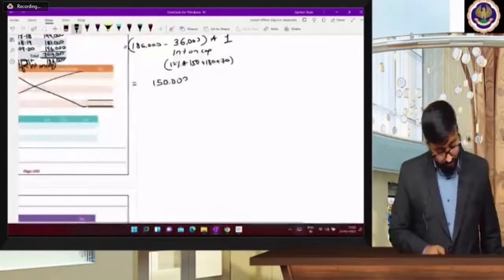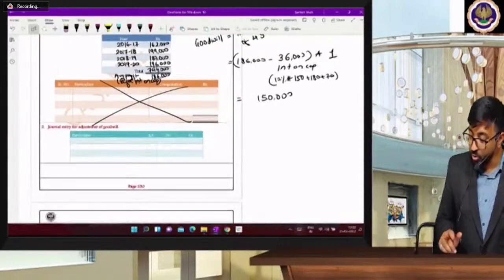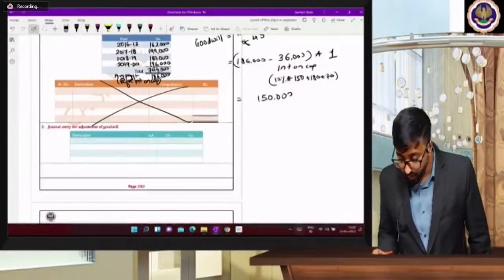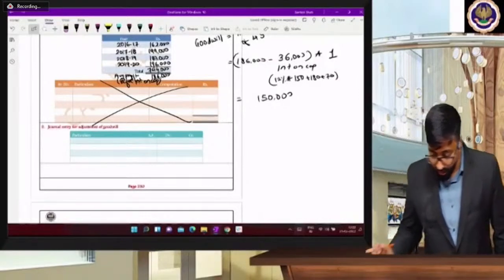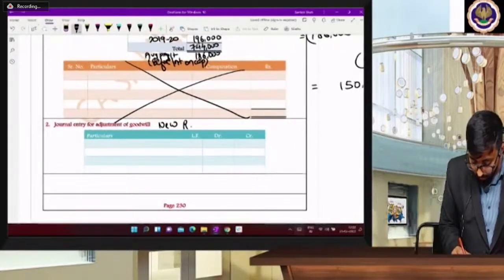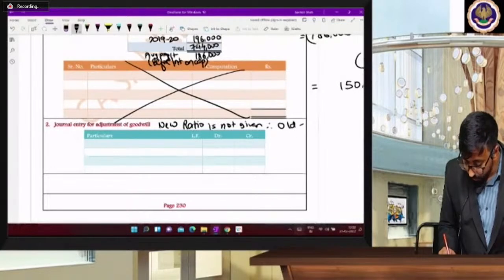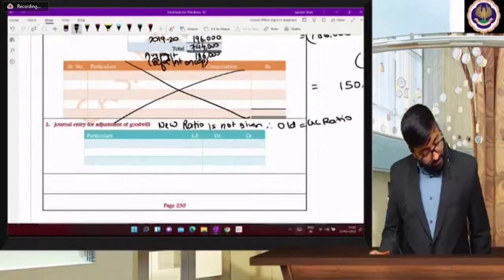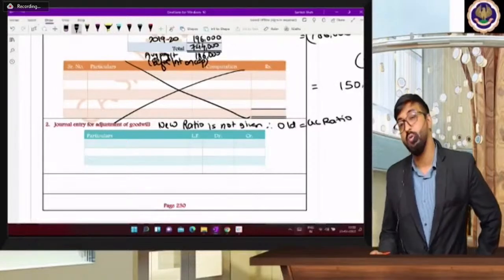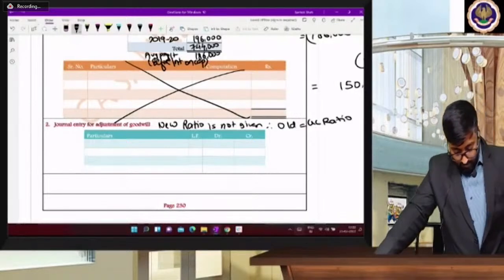ठीक है? So बेटा गुडविल की एंट्री क्या होगी? अभी पूरा गुडविल उसको मिलेगा या सिर्फ़ हर शेयर? Her share. So new ratio is not given in the question, na. New ratio given or not given? Is not given. Therefore old is equal to gaining losing ratio. Journal entry, write down. Journal entry.